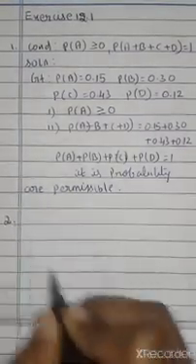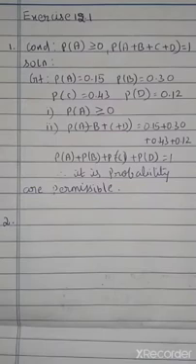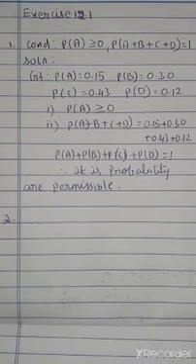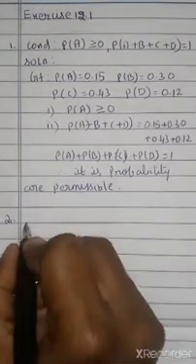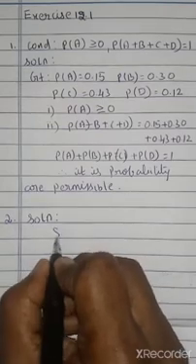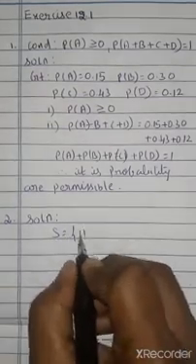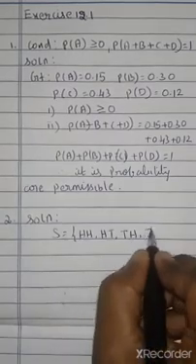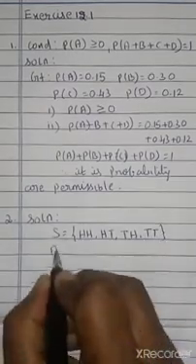The remaining two problems are over. Second problem: if two coins are tossed simultaneously, find the probability of getting one head and one tail, and at most two tails. So here two coins are tossed. Your sample space will be what? Two coins: HH, HT, TH, TT. Okay, N of S is 4.